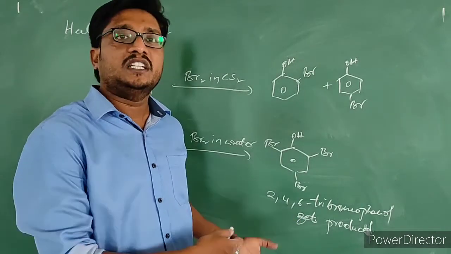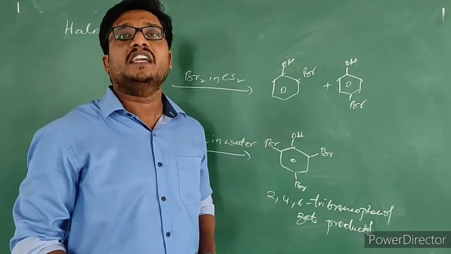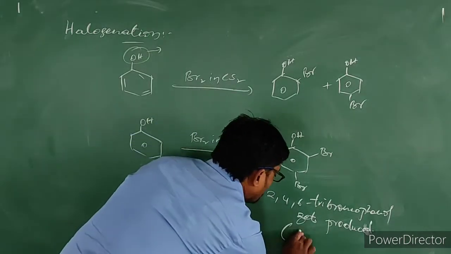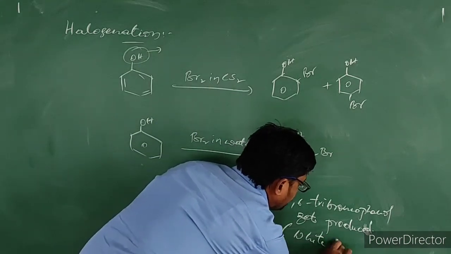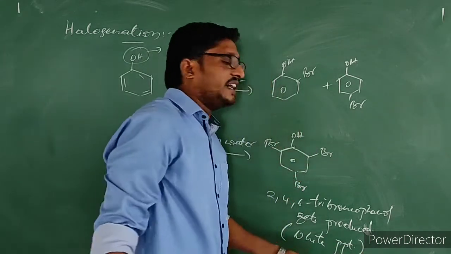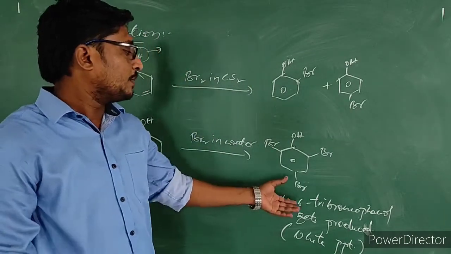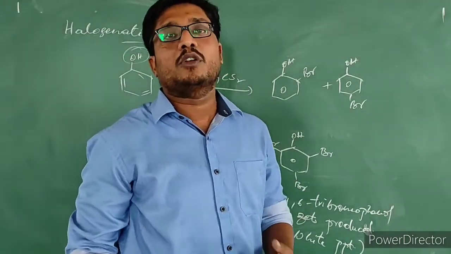How can we know that it gets produced? It will form as a white precipitate. Formation of this white precipitate indicates that 2,4,6-tribromophenol got produced.